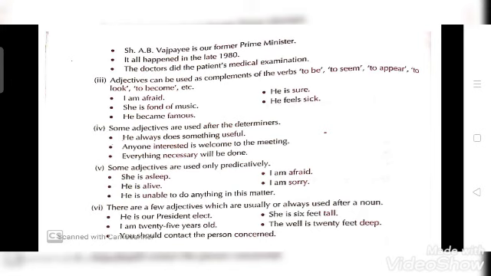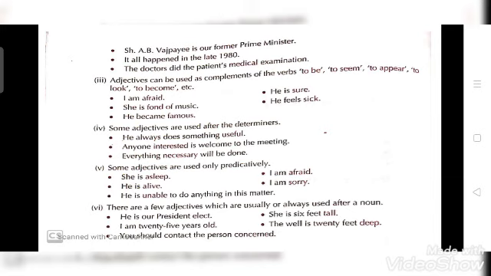Now the next point is the fifth point. Some adjectives are used only predicatively. कुछ ऐसे adjectives होते हैं जो predicatively ही use होते हैं. That means after the noun you can say. Now the examples: she is asleep. I am afraid. He is alive. I am sorry. He is unable to do anything in this matter.